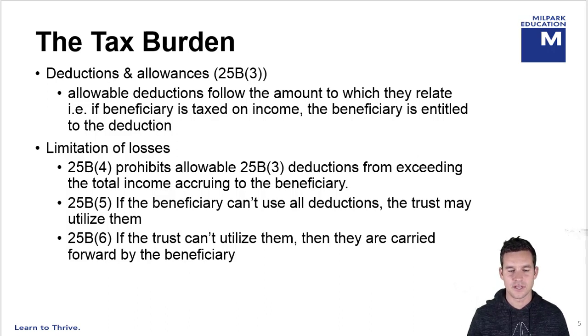The first of those, in Section 4, prohibits the deductions from exceeding the total income accruing to that beneficiary. So basically the rule is that you can't have a net loss as a result of the accrual of trust income. So the question is, if the deductions are in excess of the income, what happens to the excess? And 25B(5) and (6) tell us what happens with the excess. First rule is that if a beneficiary can't use all the deductions, the trust may utilize them. If there are still amounts left over and the trust can't utilize them in full, they are carried forward to the next year and the beneficiary can then utilize them for that following year against the future trust income.